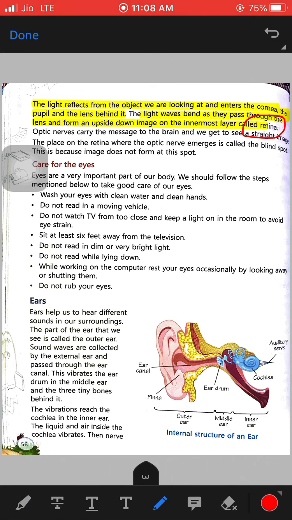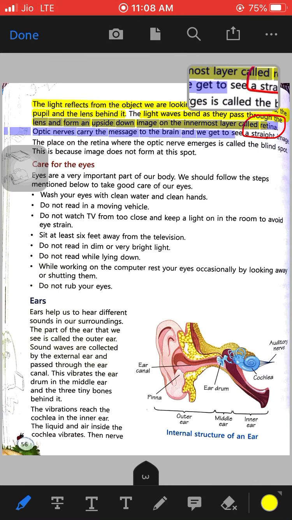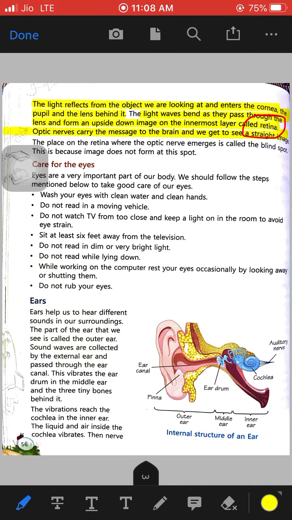Now these optic nerves carry the message to the brain, and then through the brain we are able to see the straight image. So when we see any object, the light enters through the cornea, the transparent layer, the pupil and then the lens.